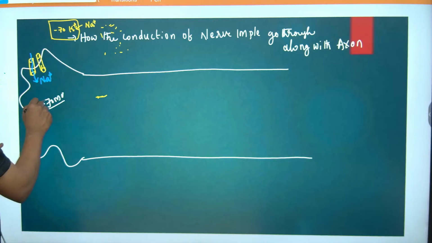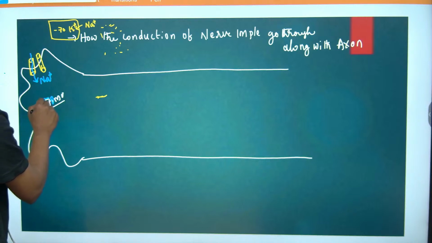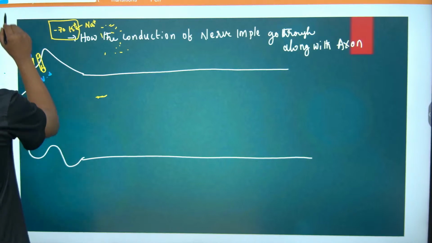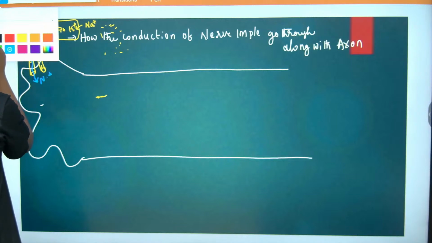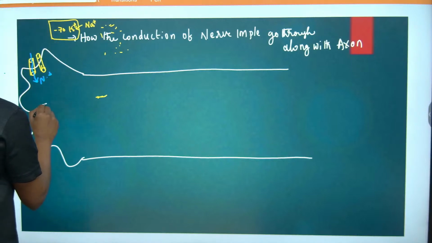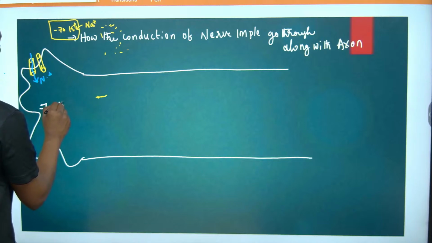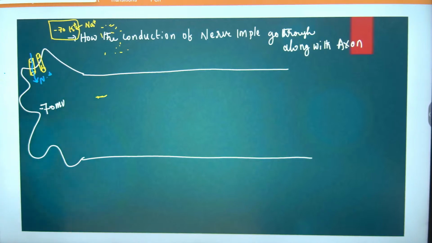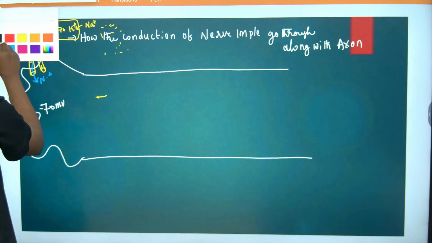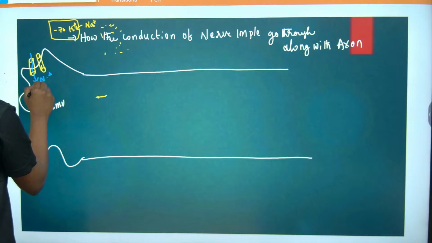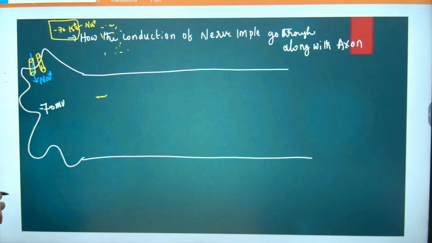The resting potential is minus 70 mV, right? Sodium enters. If the mechanically gated channel opens, sodium enters in this segment.